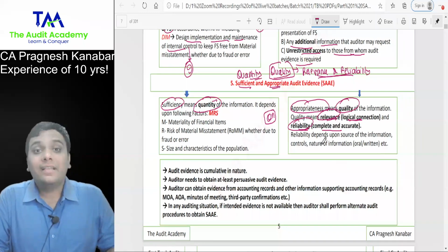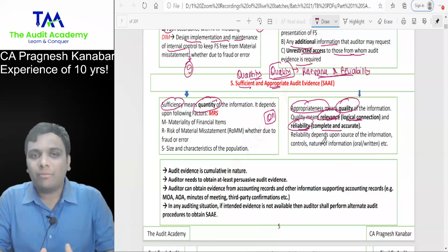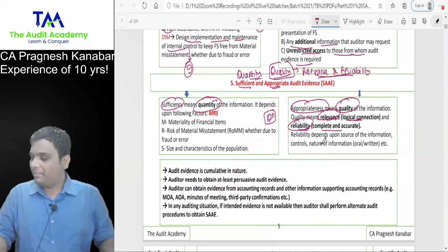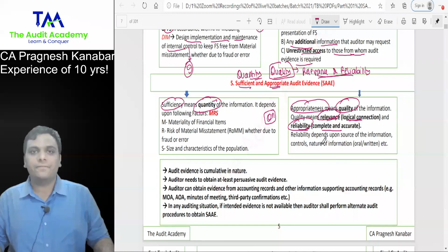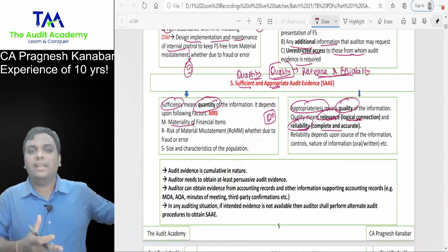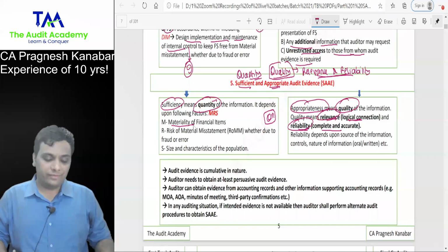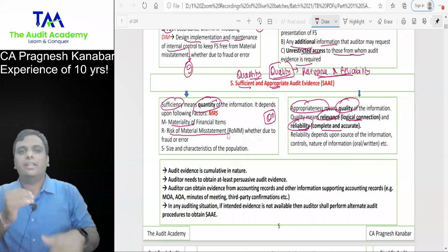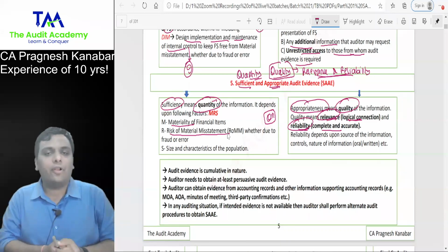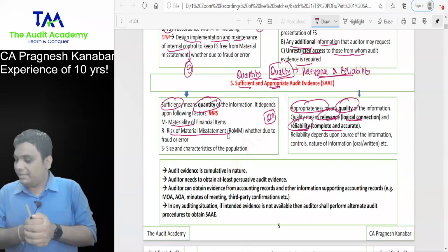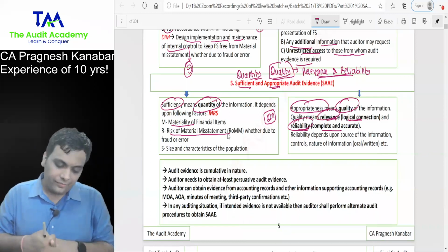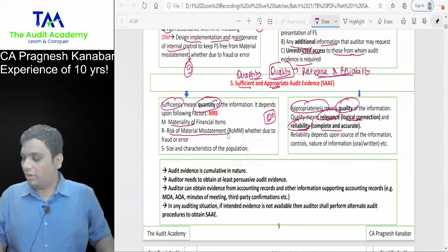So look at this. Sufficiency of evidence. How much information do you want? It will always depend upon your misstatements. Yes, that's the harsh truth of life. It will depend upon materiality of financial items, because if the items are highly material, you need more evidence for that. And then comes the favorite word in the audit subject, risk of material misstatement, the chances of error and fraud. If the risk of material misstatement is high, then you will need more evidence, whether due to fraud or error.